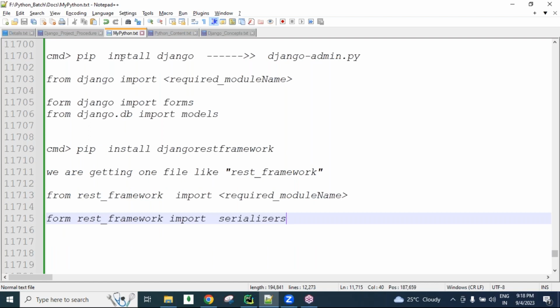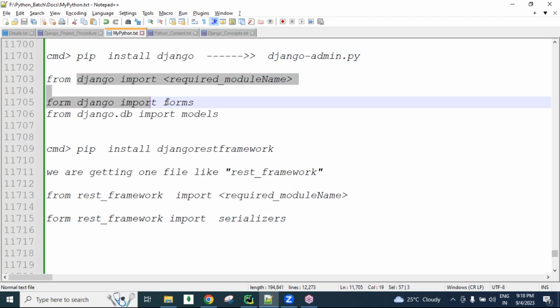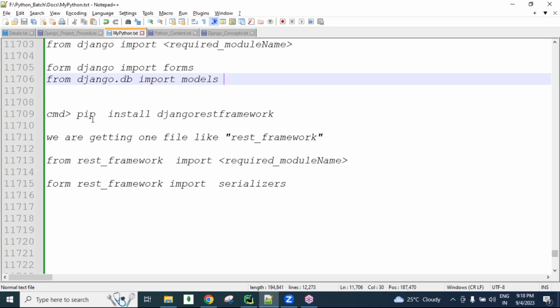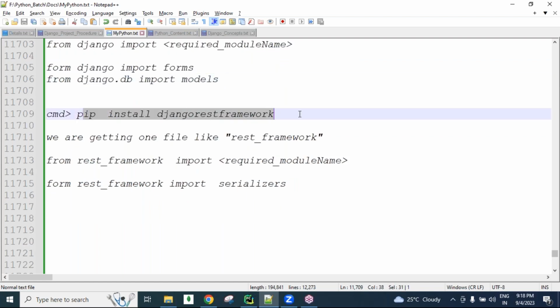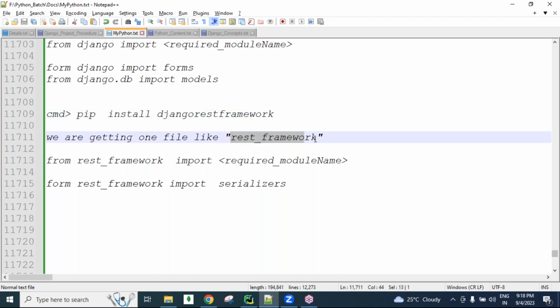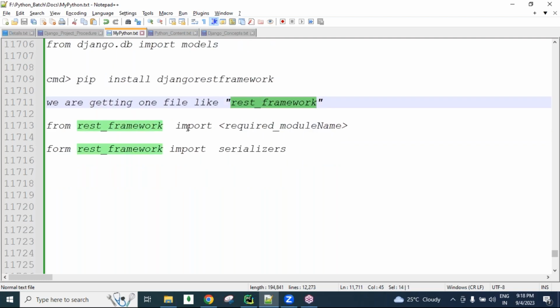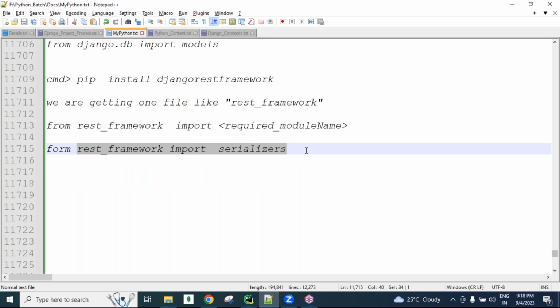Simply as a Django student, you people know how to install in Django and how we can use Django modules, guys. Now REST API we are learning, it's a third party module, Django REST framework we need to install. After installing on our machine, we are getting the rest_framework application. From this application we need to import our REST API related modules.